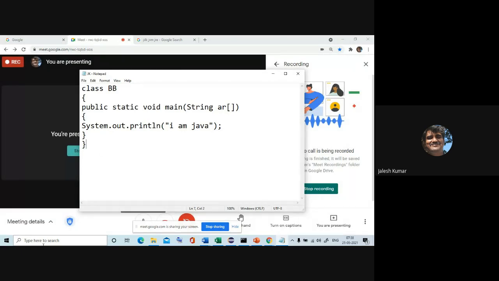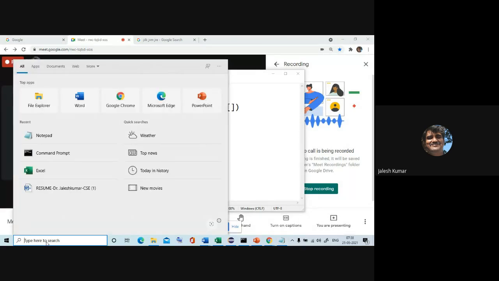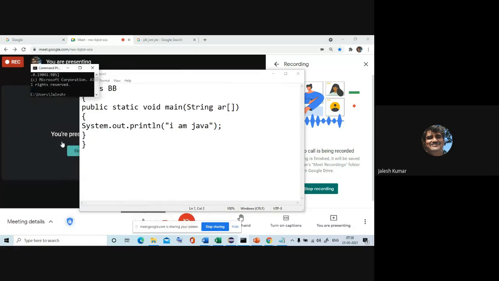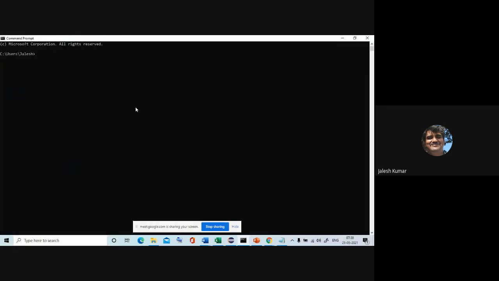Now I want to compile this. Open cmd, so the command prompt will open. I already installed Java, so I'll go to D drive. Let me edit the size.